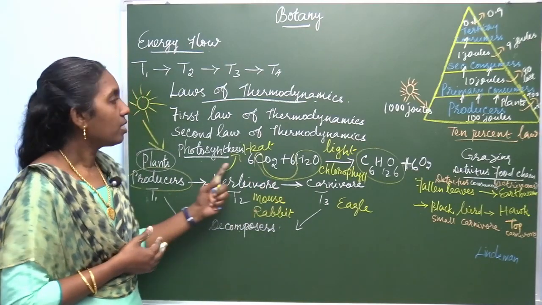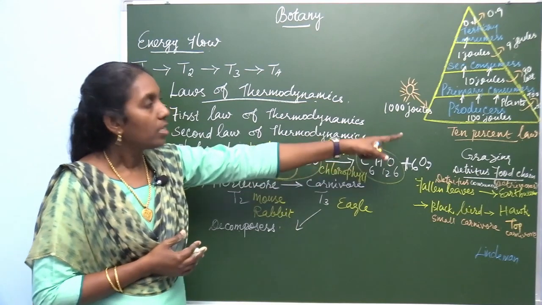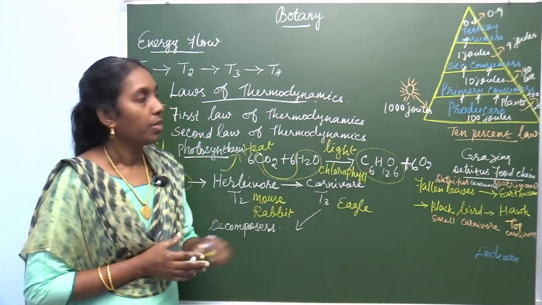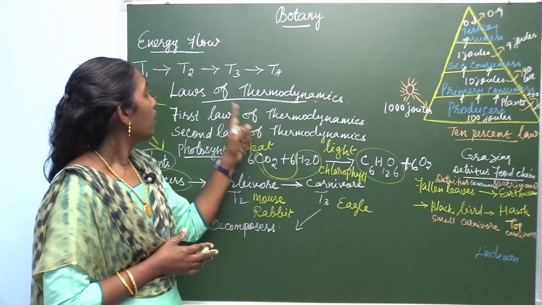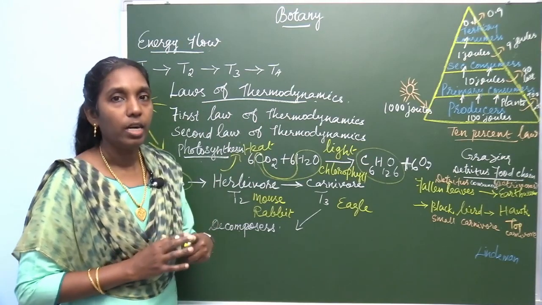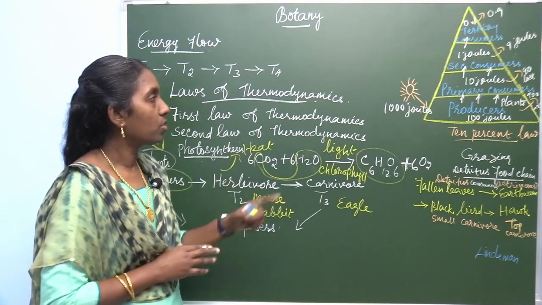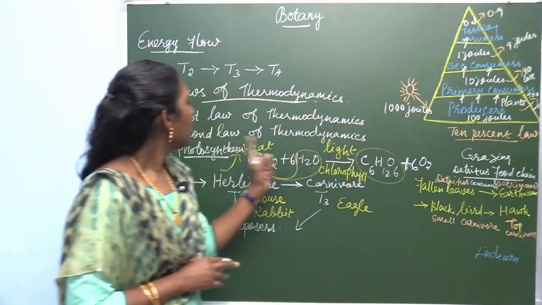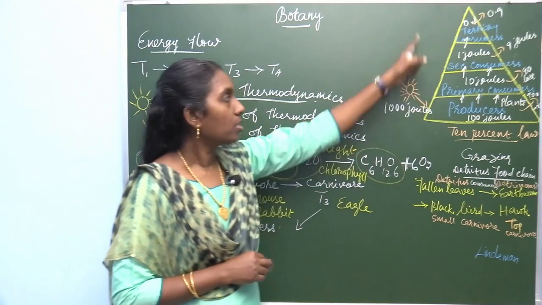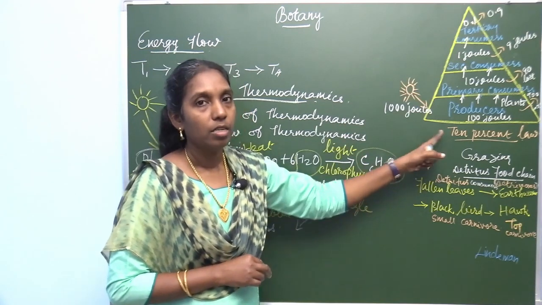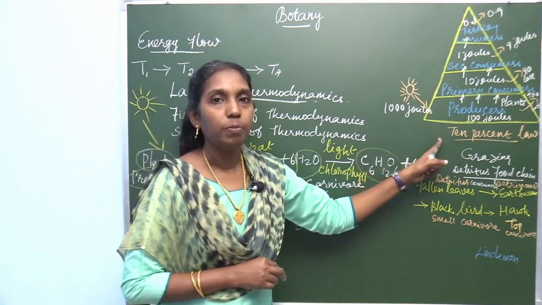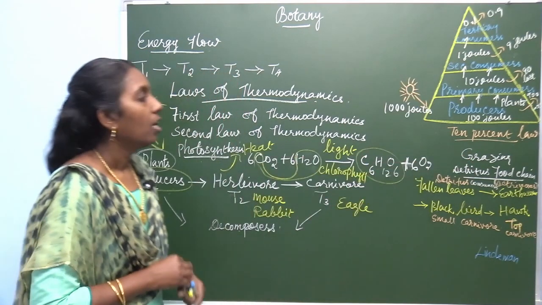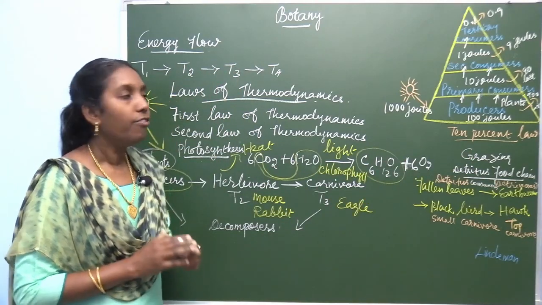Hence this is an example of the 10% law. So these are two important laws of thermodynamics. When you are writing this question, for photosynthesis you write this equation, and for the second law of thermodynamics, draw this diagram showing the 10% law.